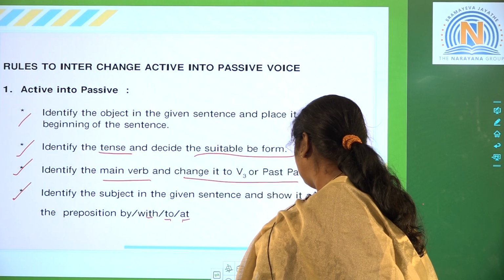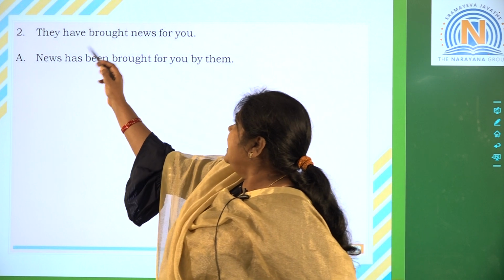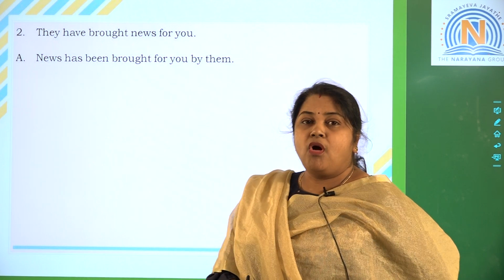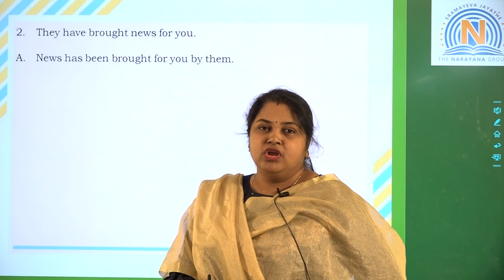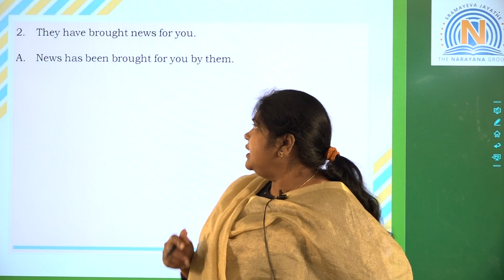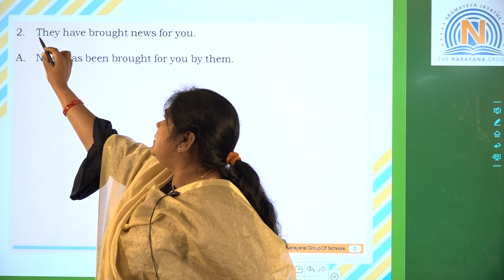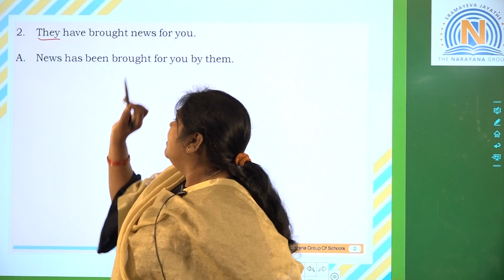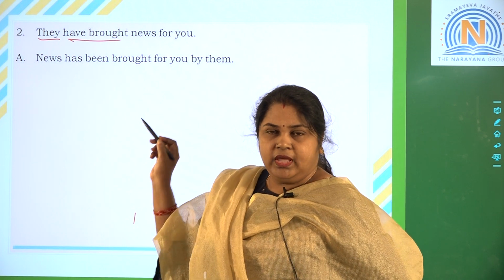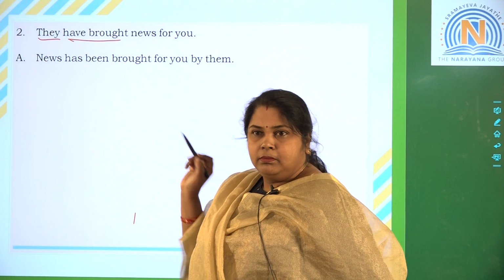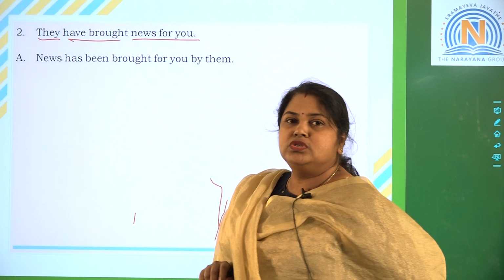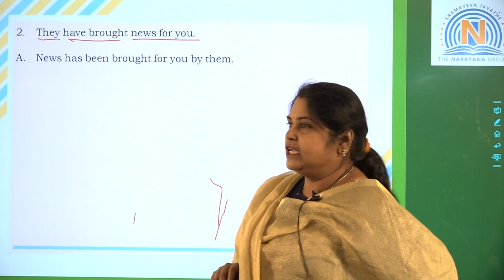Now next we will go. They have brought news for me. News is an uncountable noun. They is my subject. Have brought is my verb. News for me is my object.